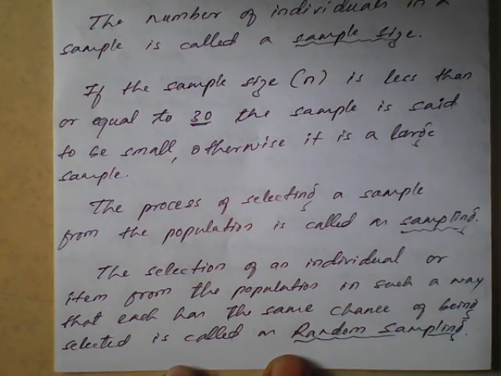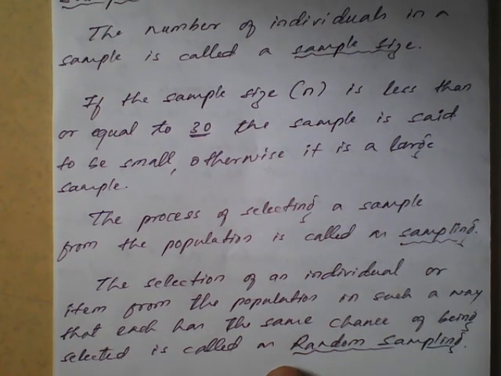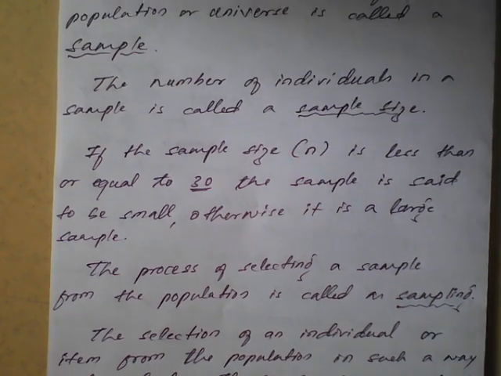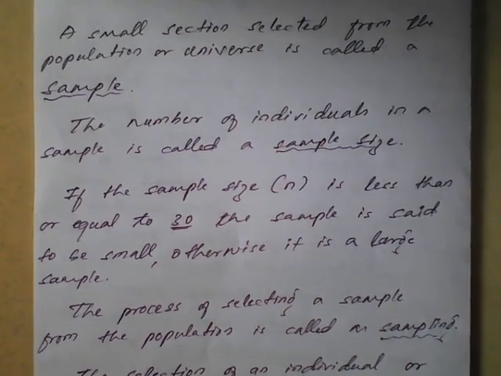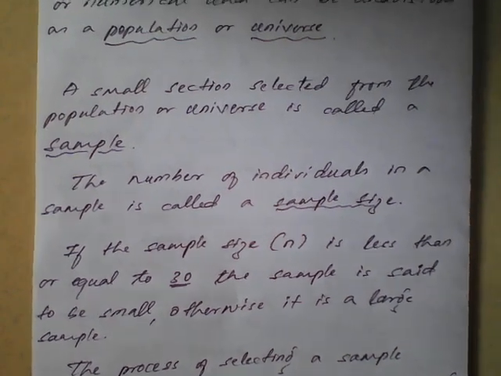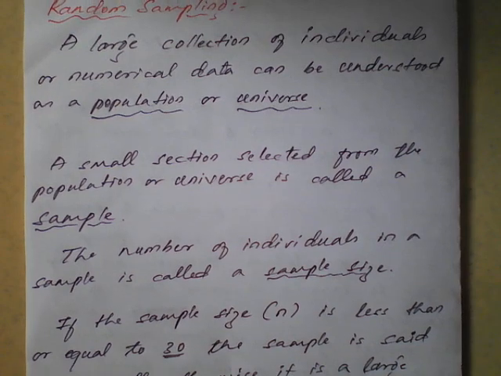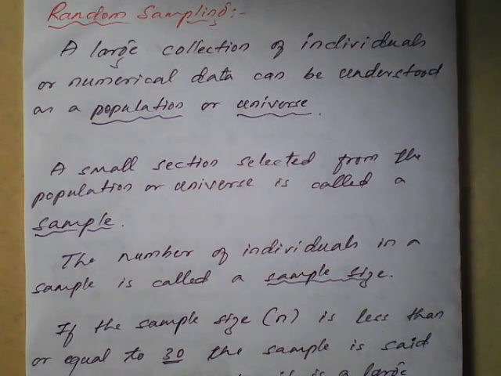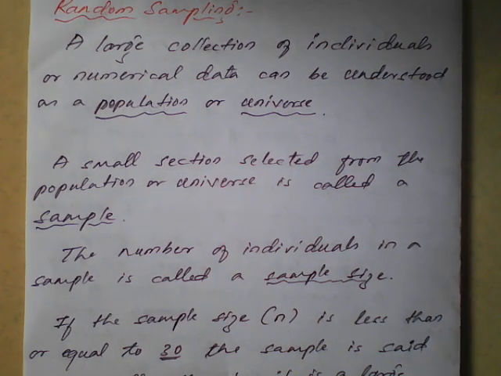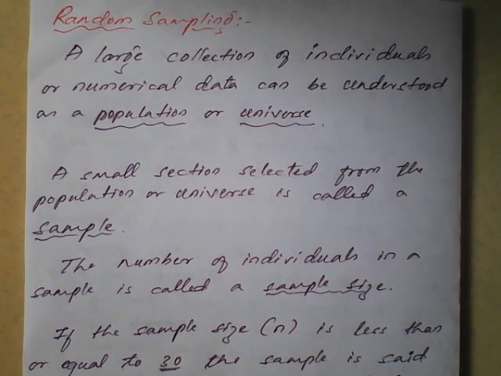So these are a few very important concepts or definitions to solve the examples. From the examples we can identify who is the sample and who is the population, and whether the sample is large or small, by seeing the number in the given question.